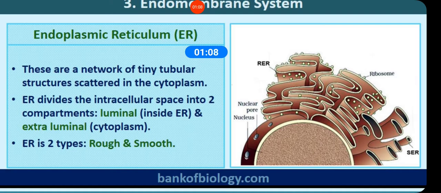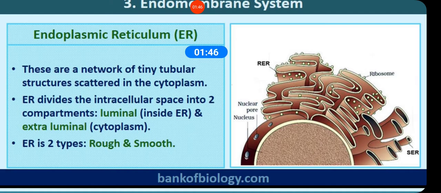Now we are going to start with the endoplasmic reticulum. The endoplasmic reticulum is a complicated system of membranous channels and flattened vesicles. You can see here a network of tiny tubular structures which are scattered in the cytoplasm. They are of two types, rough endoplasmic reticulum and smooth. As you know, if ribosomes are present on the endoplasmic reticulum, it is called rough, otherwise it is called smooth endoplasmic reticulum.